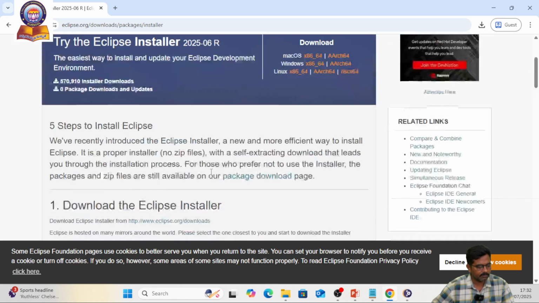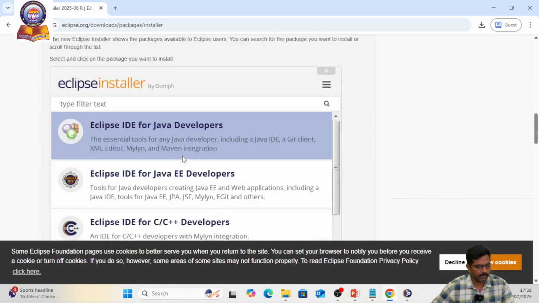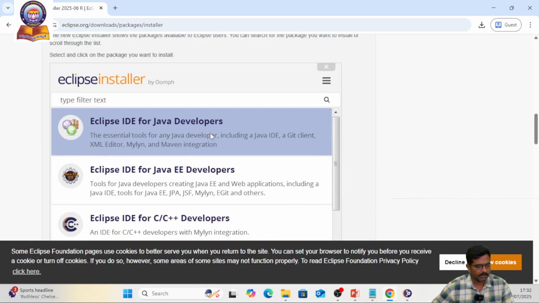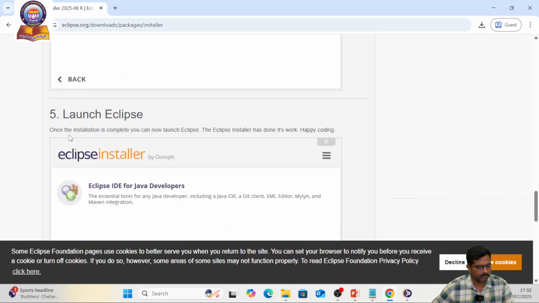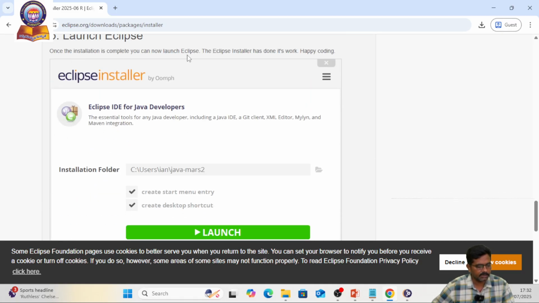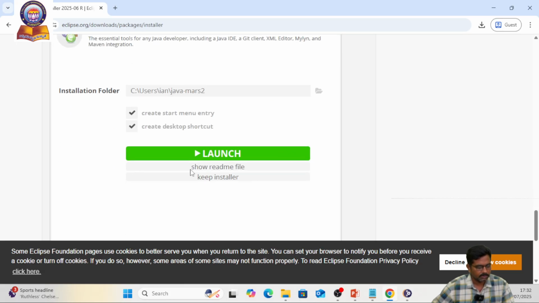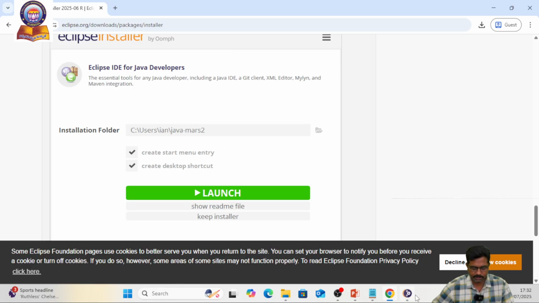Let us check the steps we have done. We have run the application, and we have selected Eclipse IDE for Java Developers with the install button. Once the installation is complete, you can launch Eclipse.